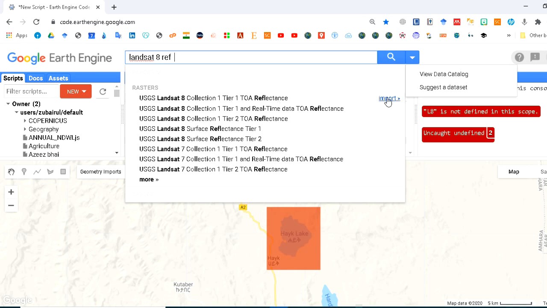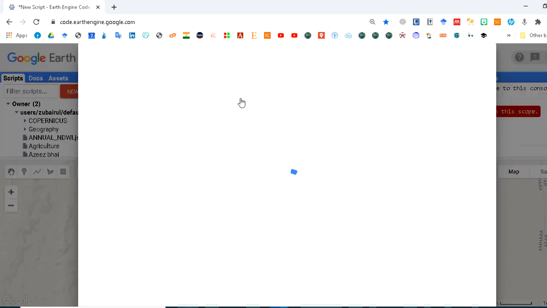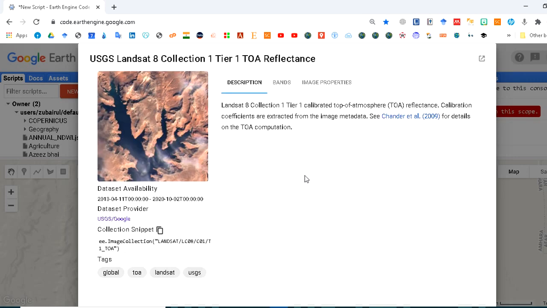And if you want to know in detail about this data, then you do not click import, you just click here. Then it gives you all the information about the data, its properties, its bands, and the description: Landsat 8 collection. It's calibrated top of the atmosphere reflectance values.